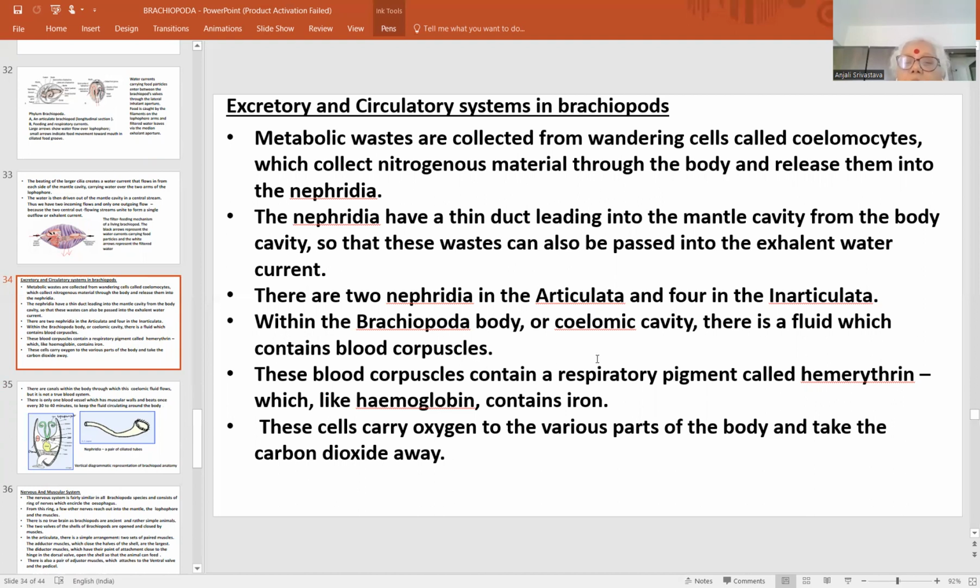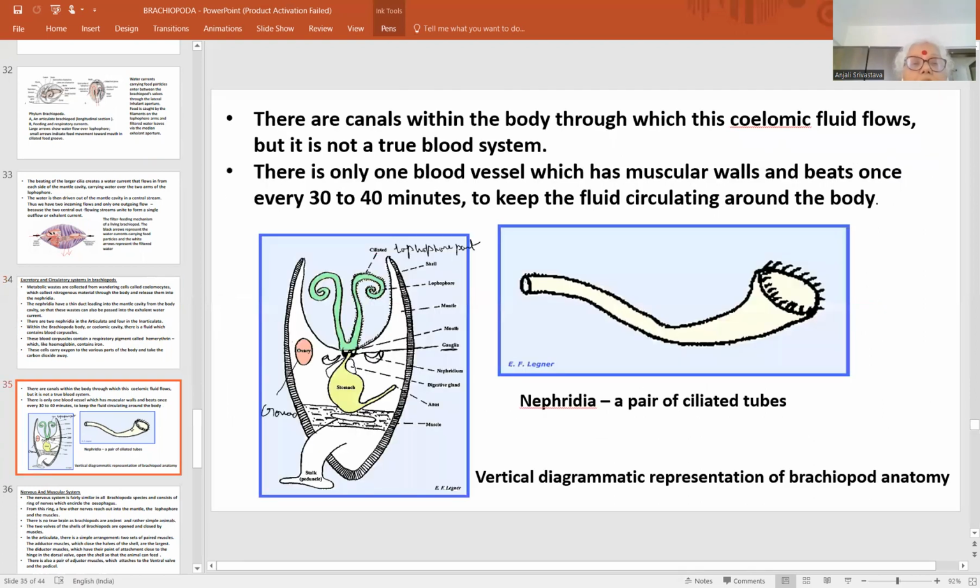Within the brachiopod body or coelomic cavity, there is a fluid which contains blood corpuscles. These we have already seen. These blood corpuscles contain a respiratory pigment called hemerythrin, which is like hemoglobin but contains iron. This is the internal structure in diagrammatic representation.